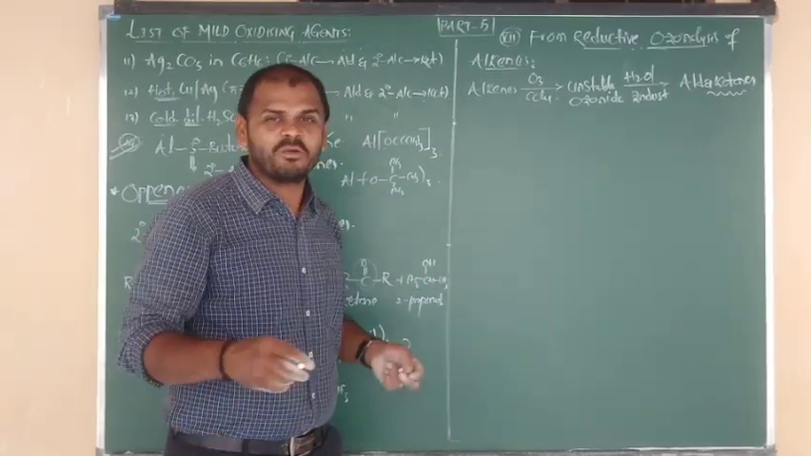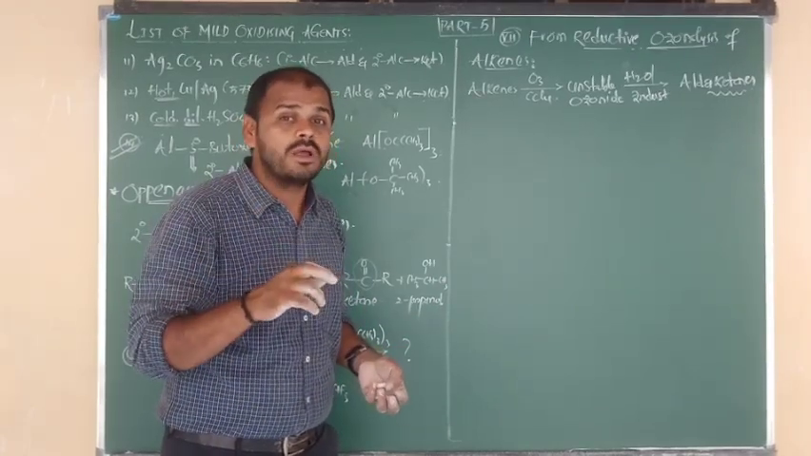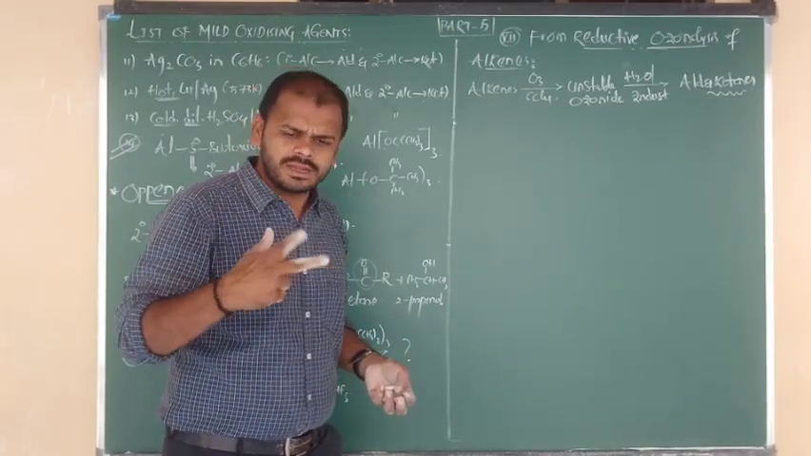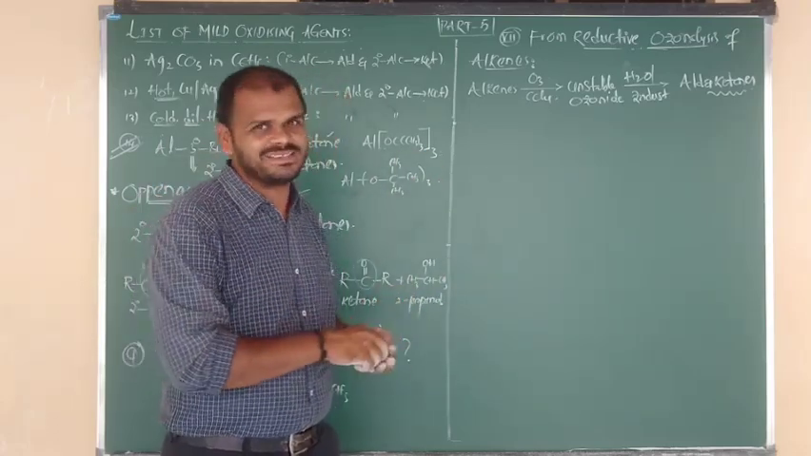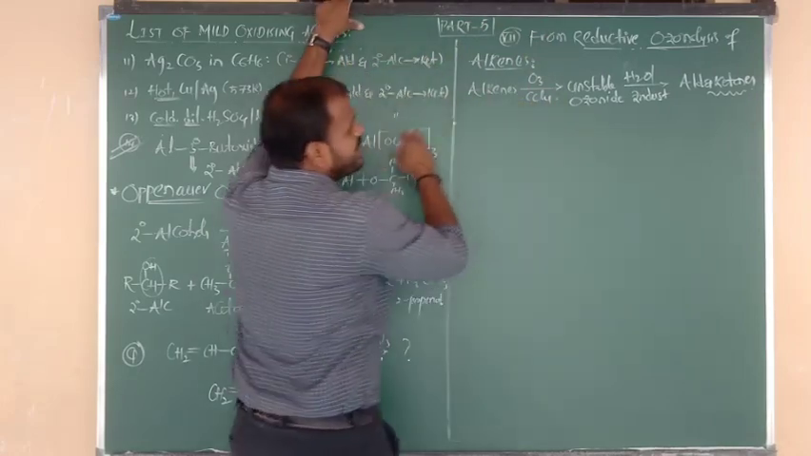You will get it easily. I have given one short hint also: how to write the products of ozonolysis. Cut the double bond and insert oxygen on both sides. I have told you. Yes or no? Good. So let me take first of all an alkene.